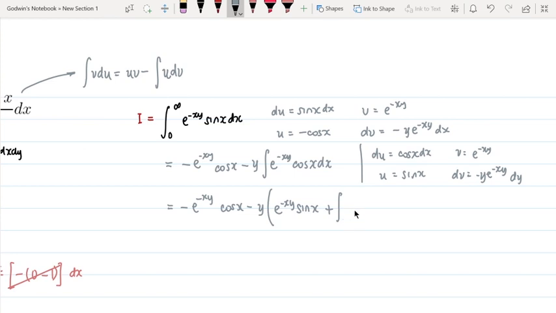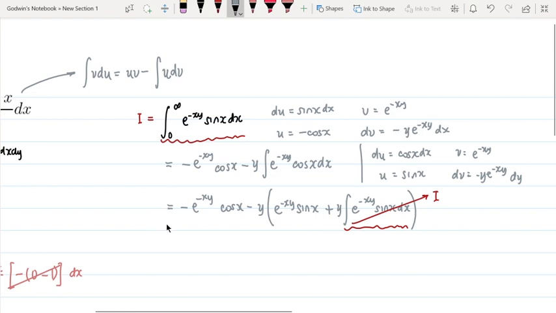And this is the integral of, what is this? U dv, right? So, y e to the negative xy sine x dx. So we can also put the y outside the integral sign. And now, just like what I've said before, this integral right here and this integral right here, they're identical. So I can replace that with I.